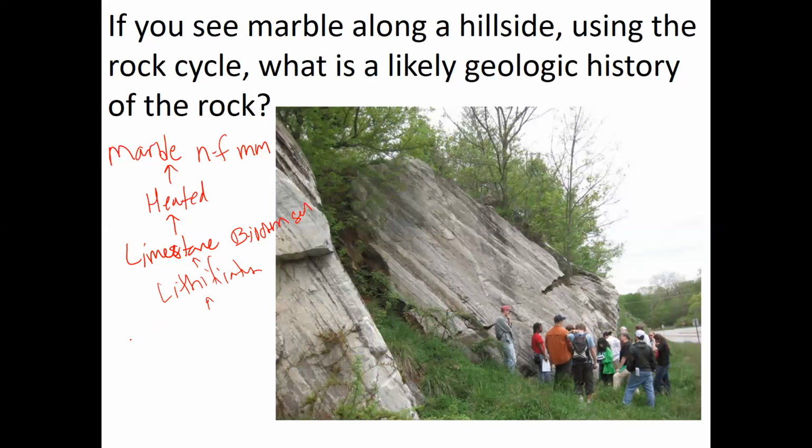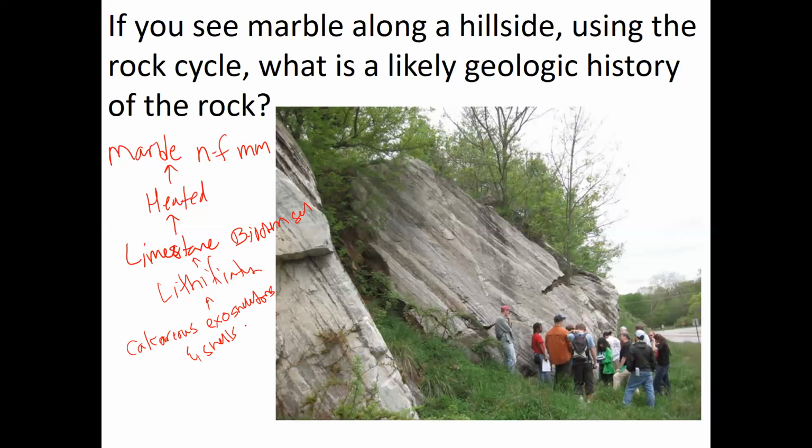Calcareous means calcium carbonate. Calcareous exoskeletons and shells were lithified into limestone. So what sort of environment are calcareous exoskeletons and shells deposited in?